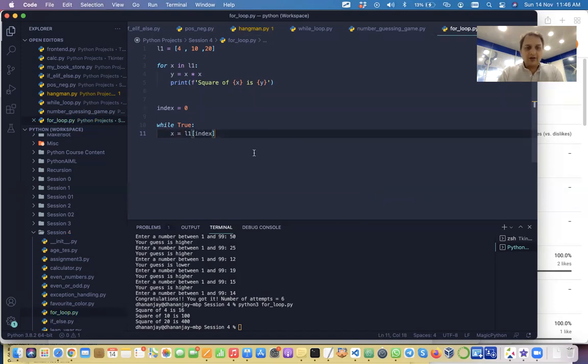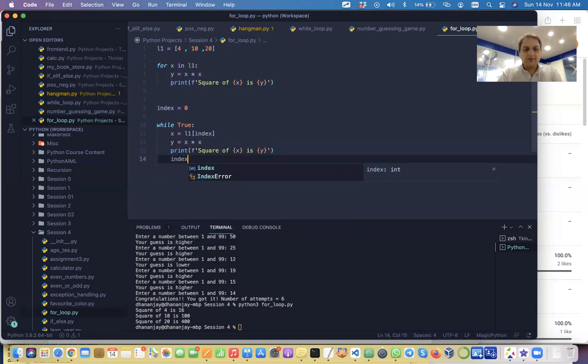And then we will calculate y is equal to x into x, and we will have this same print statement.